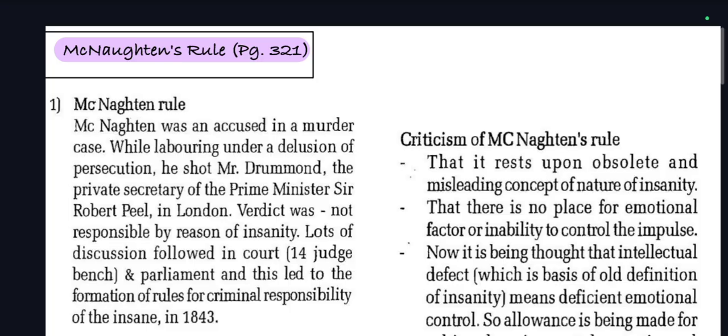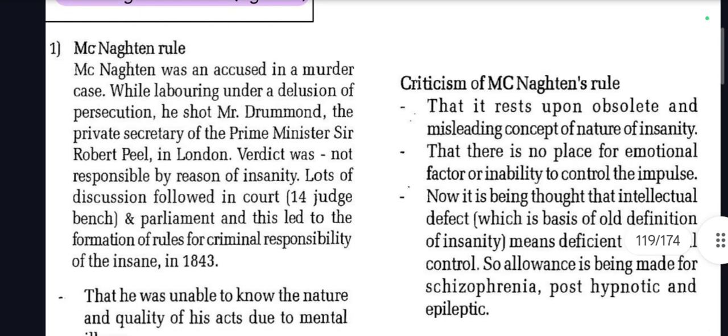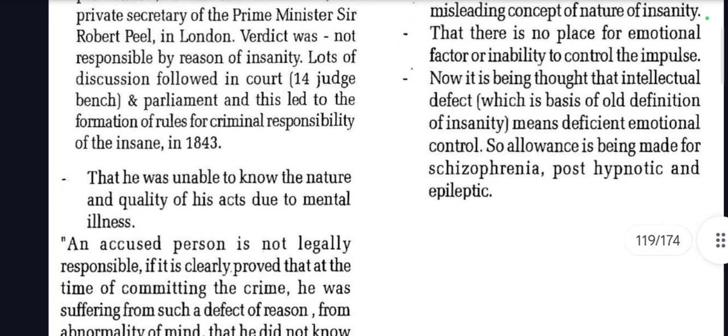What is Macnaghton's rule? So Macnaghton was an accused in a murder case while laboring under delusion of persecution. What is delusion of persecution? He thought that someone is going to kill him. Okay. So he shot Dr. Drummond, the private secretary of PM Sir Robert Peel in London. Verdict was not responsible by reason of insanity. Lots of discussion followed in court, 14 judge bench and parliament, and this led to the formation of rules for criminal responsibility of the insane in 1843.